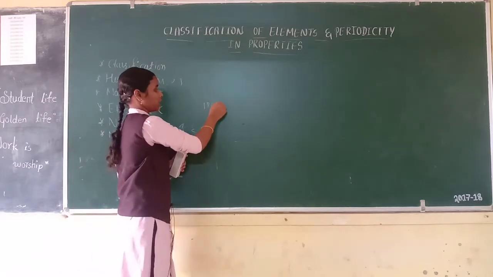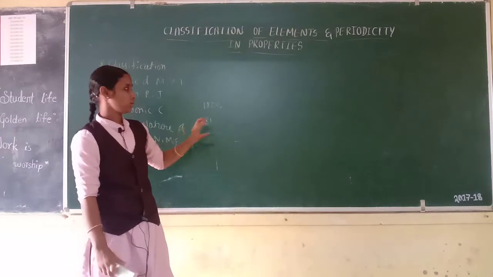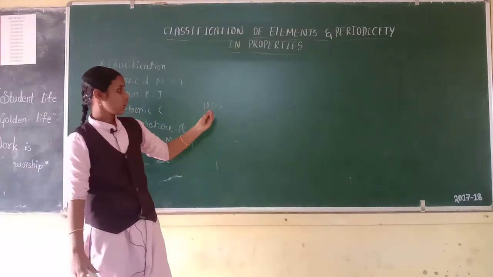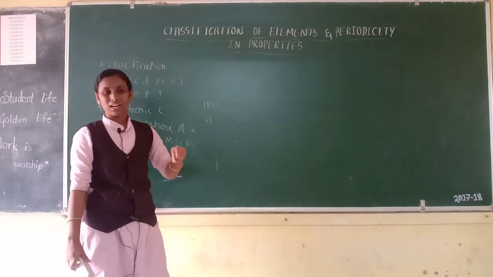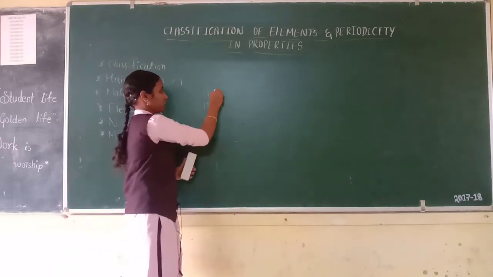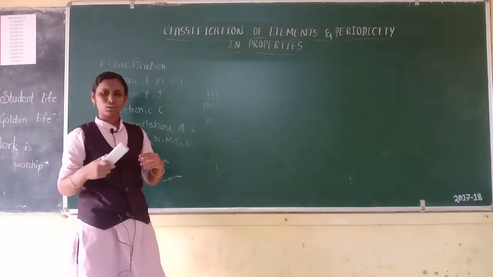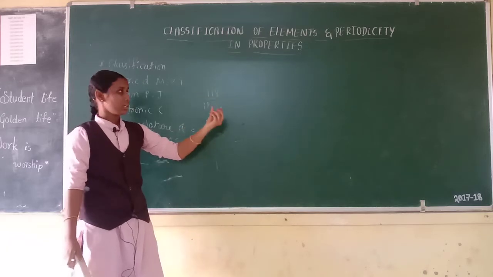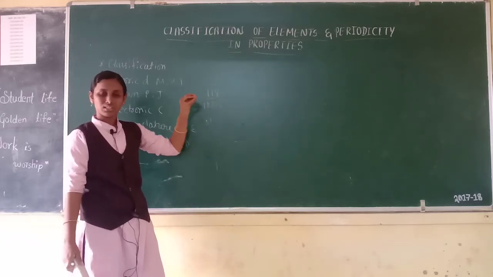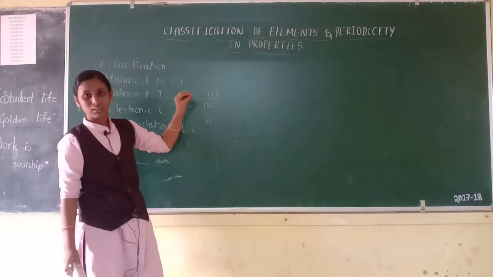In 1800, only 31 elements were known. In 1865, 63 elements were known. But at present, 118 elements are known. We cannot study and understand every element, their chemical properties and physical properties, individually.